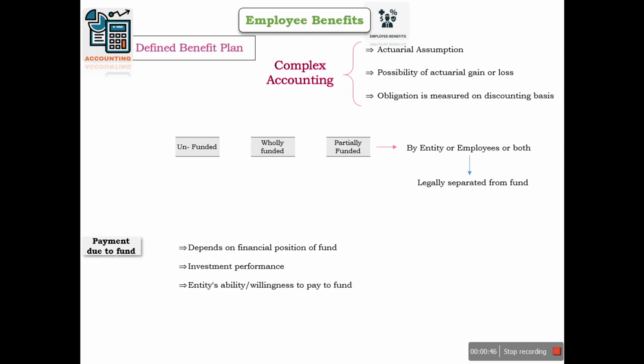So in these cases, as the payment to the fund depends on these three factors, the expense recognized in the books is not necessarily the same as what we have contributed to the fund or the amount due as contribution to the fund for that period. Because if there are better returns on the fund, the contribution payable to the fund will be lesser, but the amount of obligation will be different. So there may be a difference between the expense recognized in the books and the amount due as payment to the fund.